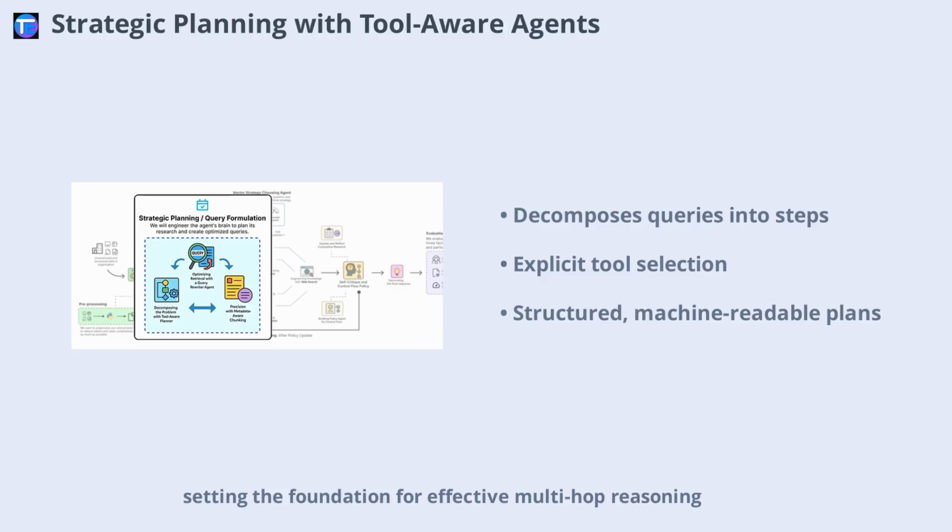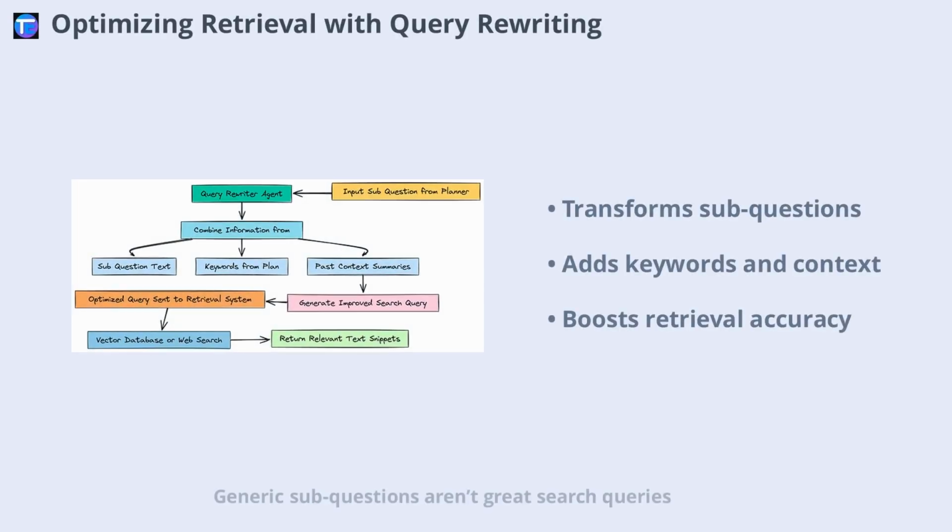Generic sub-questions aren't great search queries. The query rewriter agent transforms each sub-question into a keyword-rich, context-aware query, leveraging relevant keywords and past research context. This optimization step dramatically improves retrieval accuracy, ensuring that the search engine or vector store returns the most relevant documents. By tailoring queries to the retrieval method, the agent maximizes both recall and precision, making the entire pipeline more effective.